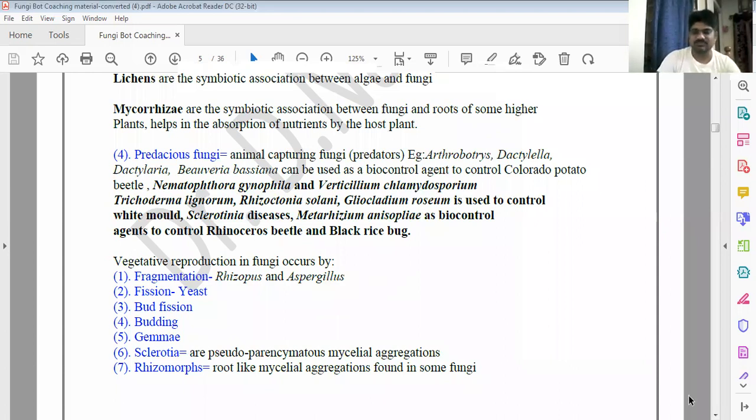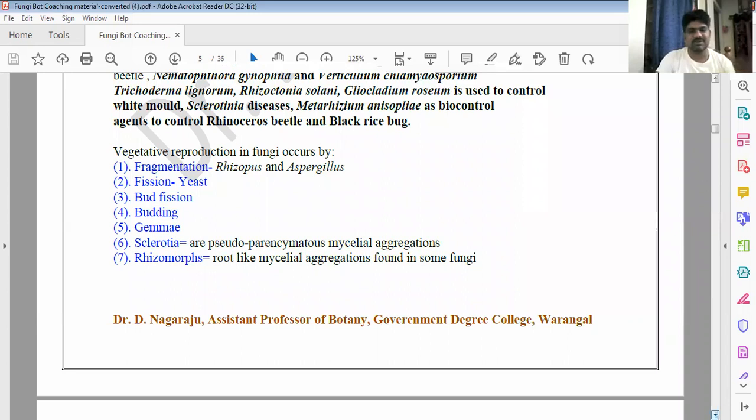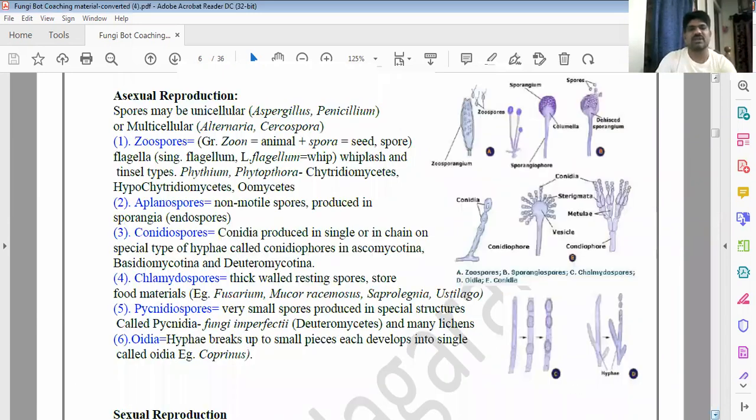Then, on to the next slide. Asexual reproduction: we already told you about zoospores. Zoospores are there only in Mastigomycotina fungi. No other fungi have zoospores.